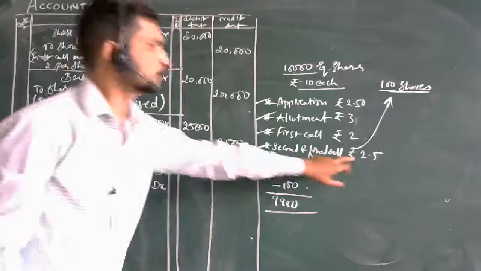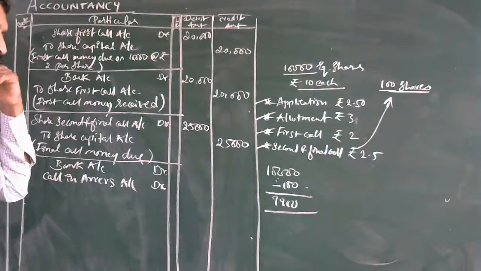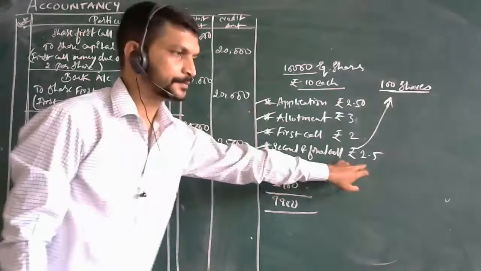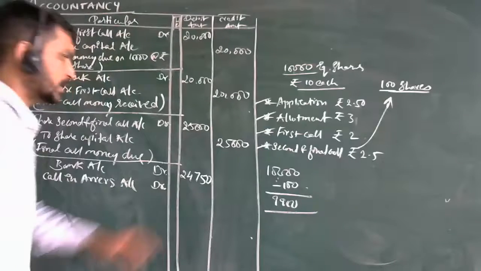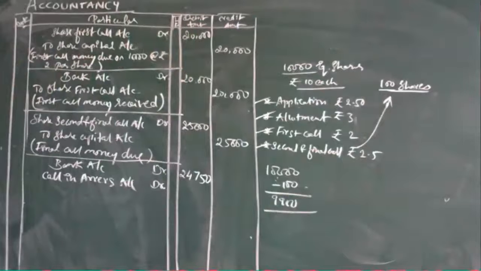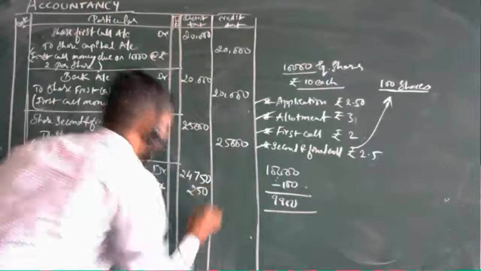9,900 into 2.5, what will be the value? Someone please calculate and reply. Lakshmi, what will be the value of 9,900 into 2.5? So 24,750. Okay. Then the remaining is 100, right? 100 into 2.5 will be straight away 250, correct? Yes, sir. This is all about the amount.